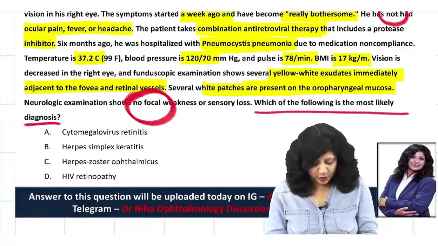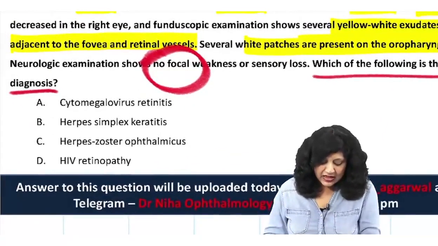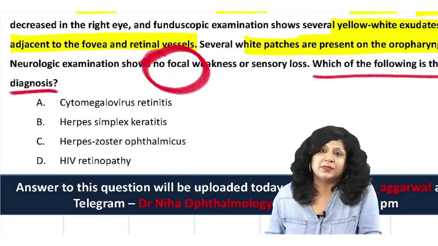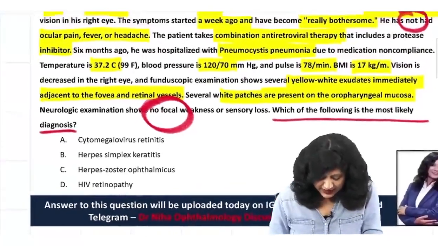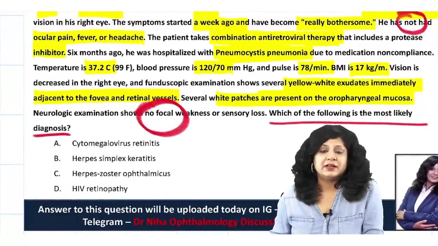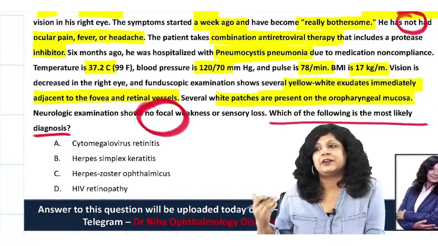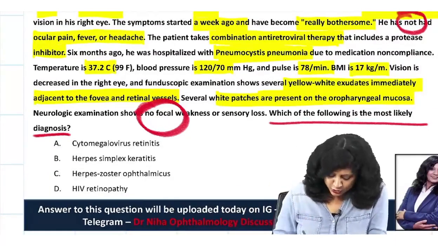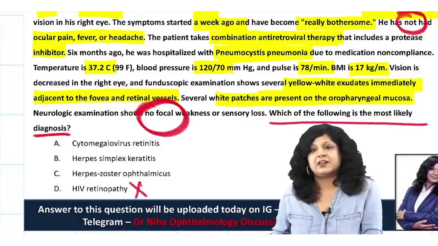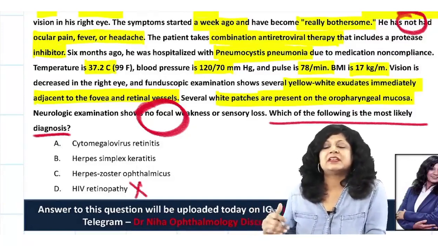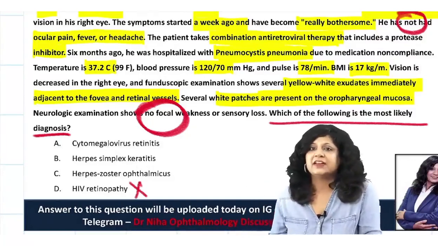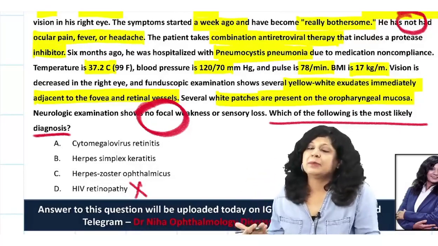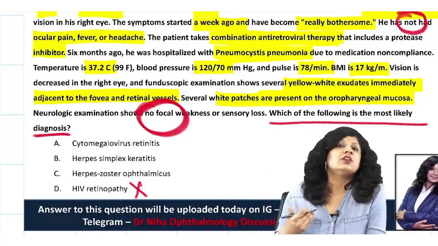So let's see what options they have given. CMV retinitis, herpes simplex keratitis, herpes zoster ophthalmicus or HIV retinopathy. Now HIV retinopathy is nothing. We have a retinopathy which is taking place in HIV, that is in the form of CMV retinitis. So I will not say it is HIV retinopathy. HIV retinopathy is something which is related to cytomegalovirus, because the most common opportunistic infection occurring in people who are HIV positive is CMV.